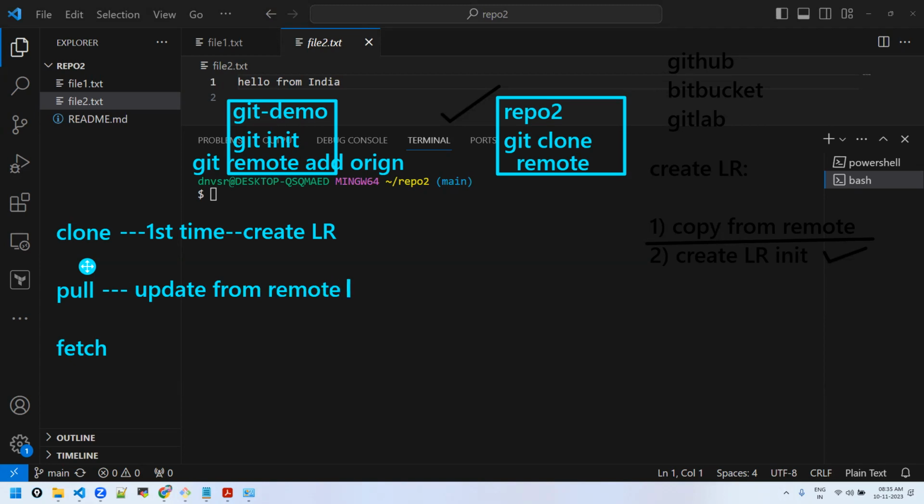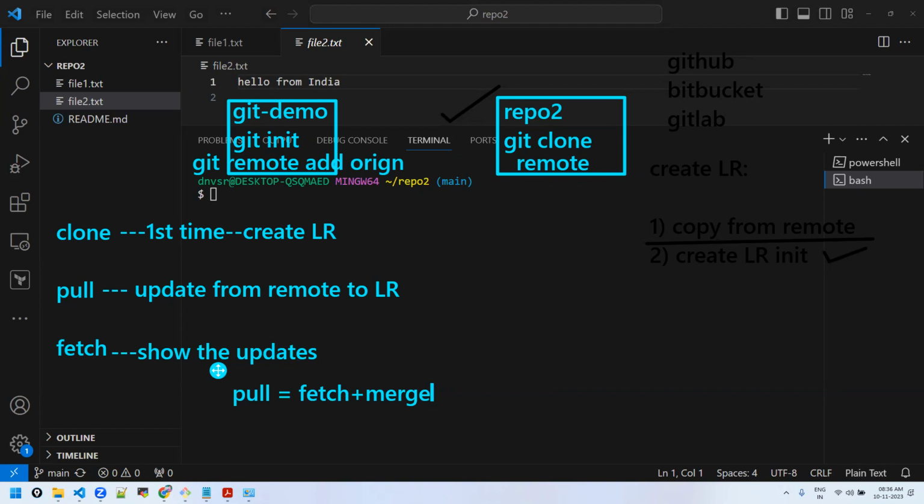Fetch sounds and looks similar to pull, but it just informs you or shows the updates. It will not merge. Pull works like fetch plus merge, but that kind of merge doesn't happen with fetch. It will not integrate or bring the changes.